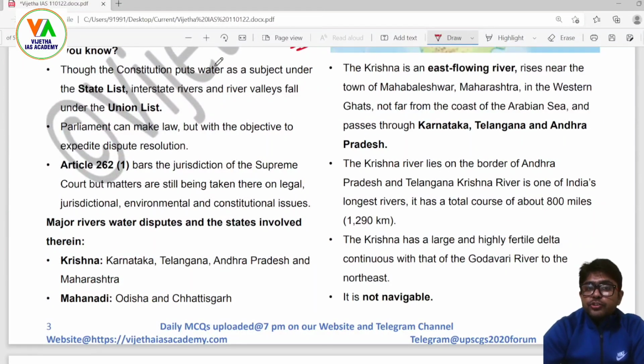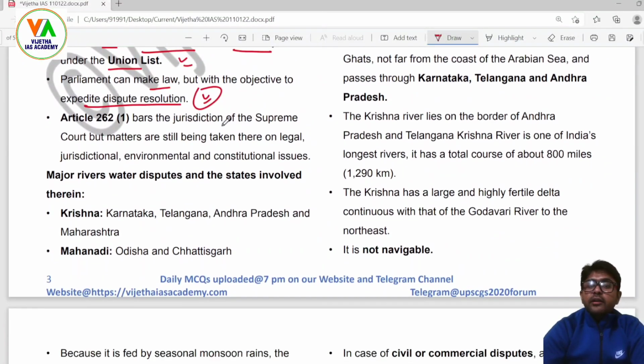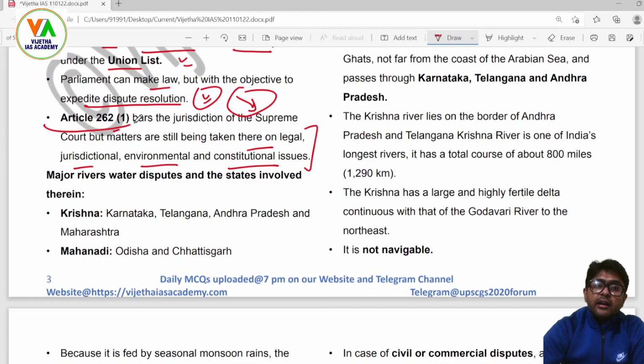Now, the constitution puts water as a subject under the state list. Interstate rivers and river valleys fall under the union list. This is what we said. Parliament can make law, but with the objective to expedite dispute resolution, not about water utilization or awarding of water division. Article 262(1) bars the jurisdiction of the Supreme Court, but matters are still being taken there on legal, jurisdictional, environmental and constitutional issues. Although interstate water disputes don't fall under the jurisdiction of the Supreme Court under Article 262(1), still, with different references, they are taken up by the Supreme Court.